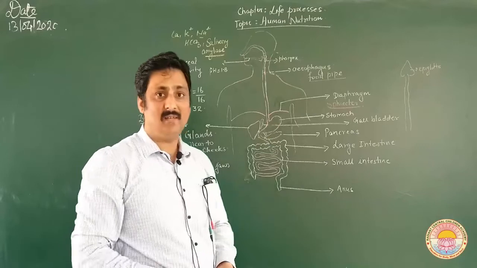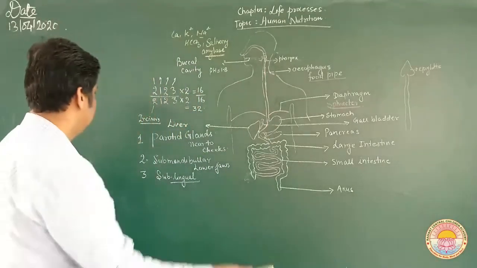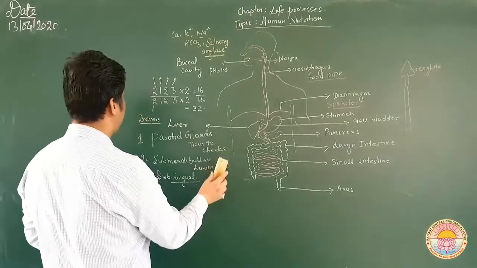Now let us discuss what happens inside the stomach.